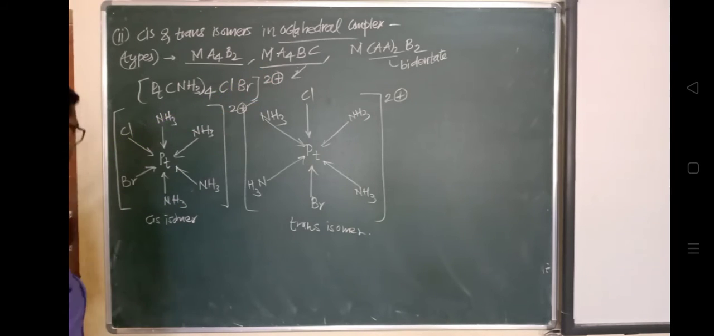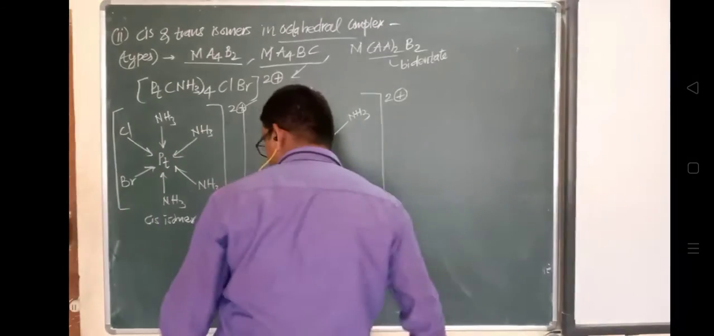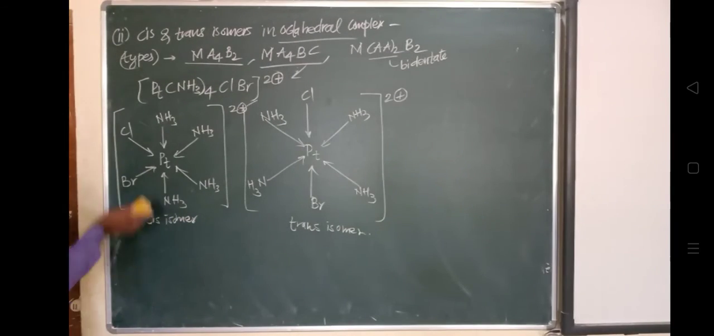Now the last type we'll see is the bidentate ligand. Let's look at the bidentate ligand, the third type. Example.